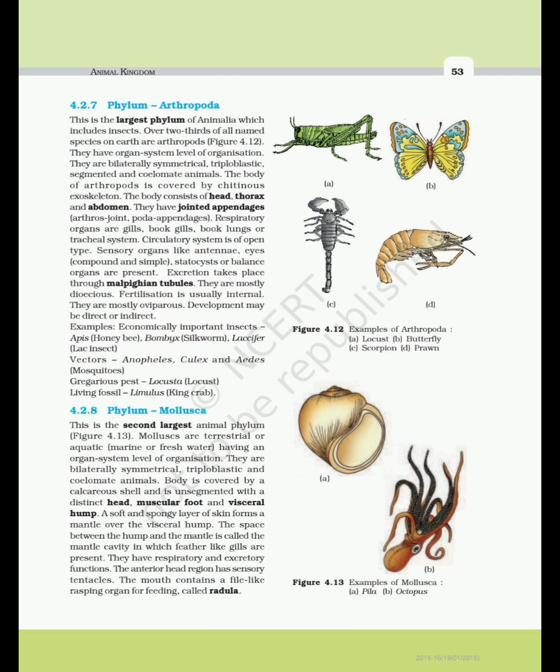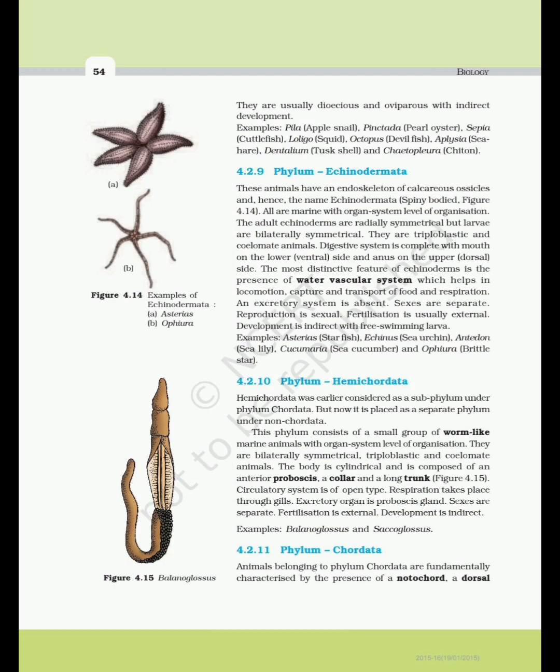They have respiratory and excretory functions. The anterior head region has sensory tentacles. The mouth contains a file-like rasping organ for feeding, called radula. Figure 4.13 Examples of Mollusca: A. Pila, B. Octopus. They are usually dioecious and oviparous with indirect development.